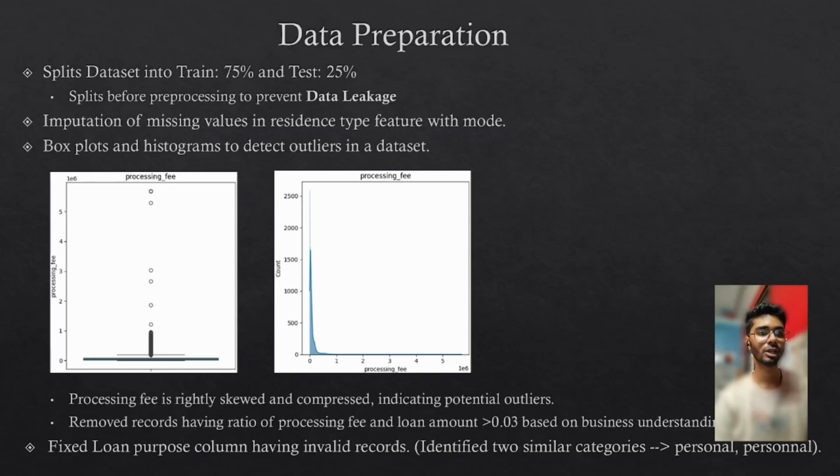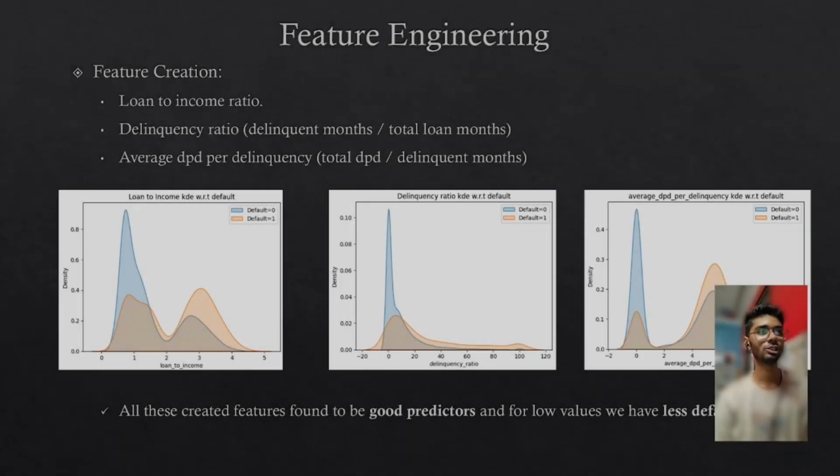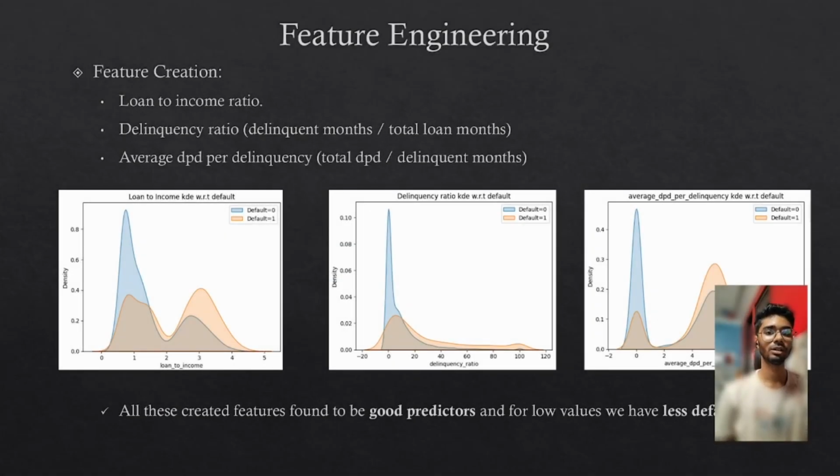We have removed records having the ratio of processing fees and loan amount less than 0.03. We have done some loan processing column fixation. Next is the feature engineering part. We have created some features that can have good dependency on our target variable. It contains loan to income ratio, delinquency ratio, and average DPD per delinquency.